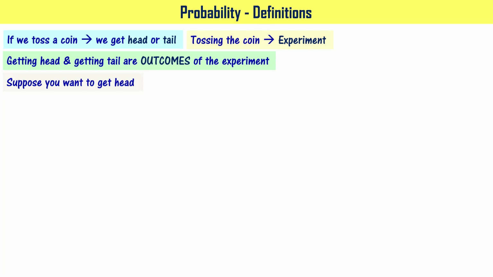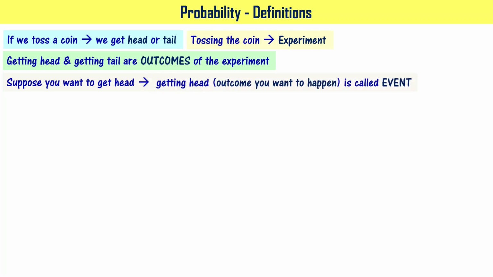Let's say that you want to get head. You and your friend are playing, let's say, a cricket match, and you are going for toss. So that the guy who wins the toss is going to select whether their team has to bat first or ball first, right? If that is the case, since you are going for toss, you said that I want to get head. It means if in the toss you win, then automatically you are going to select whether to bat or ball based on your interest, right? In this case, you want to get the head.